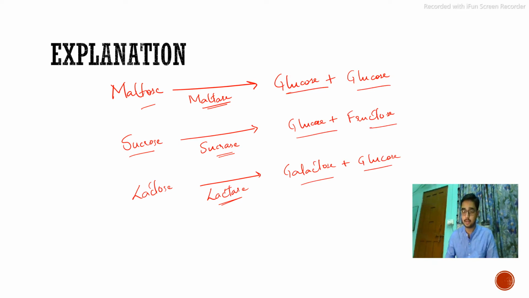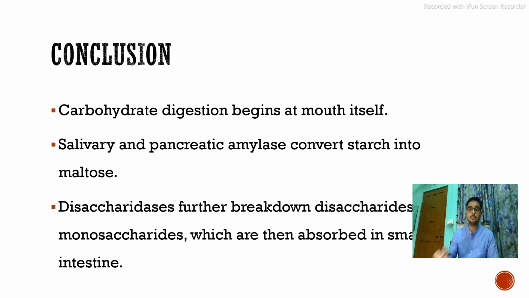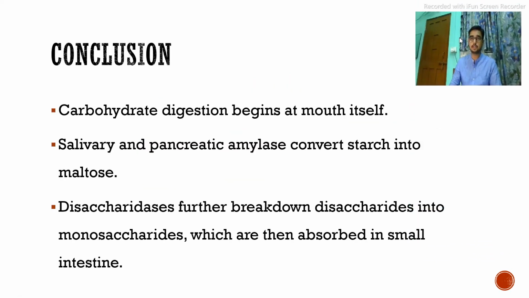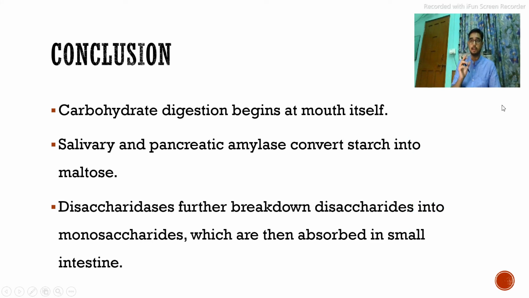So what did we understand in the carbohydrate digestion? Number one, the digestion begins from the mouth itself. Number two, the salivary and the pancreatic amylase convert starch into maltose. Number three, the disaccharidases. What are the disaccharidases? Maltase, sucrase, and lactase.